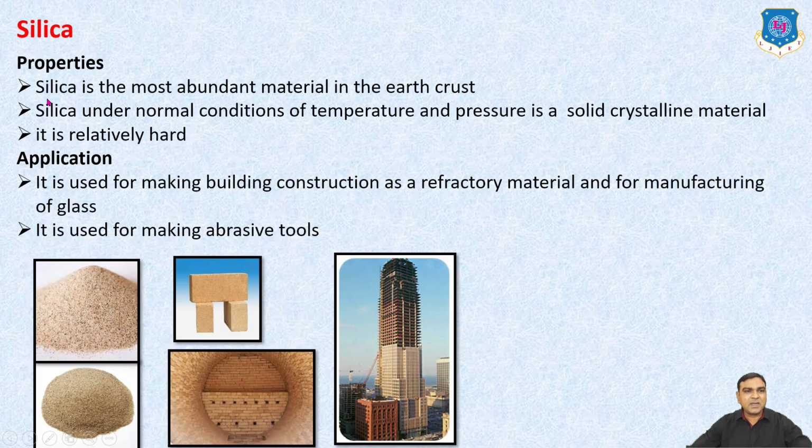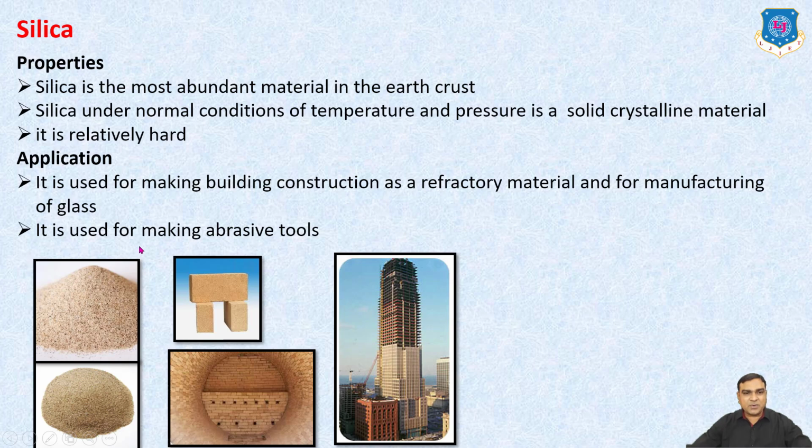Silica. Silica is the most abundant material in the earth's crust. Silica under normal conditions of temperature and pressure is a solid crystalline material. It is relatively hard. Its application: it is used in building construction as a refractory material and for manufacturing of glass.